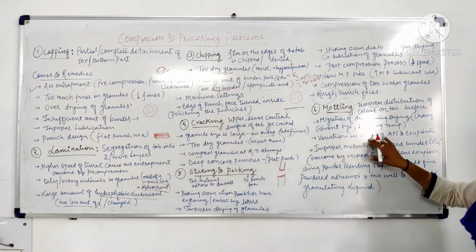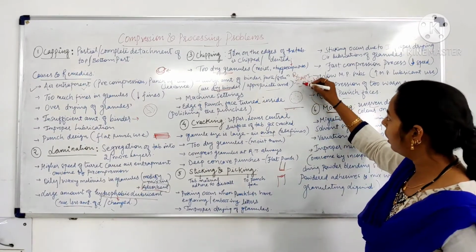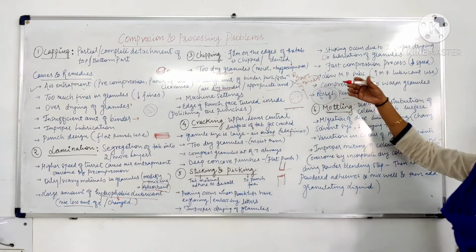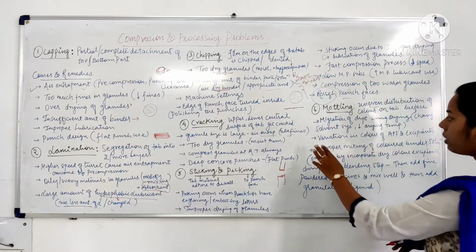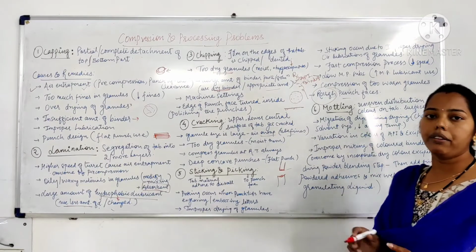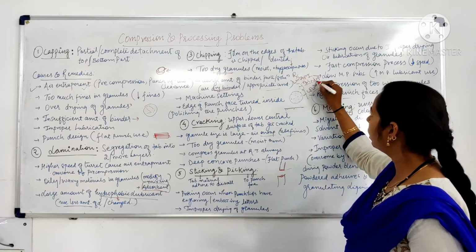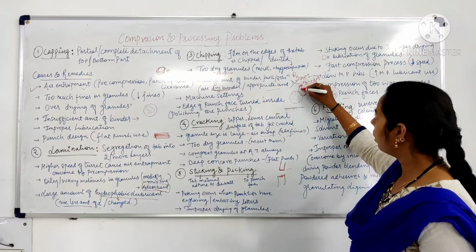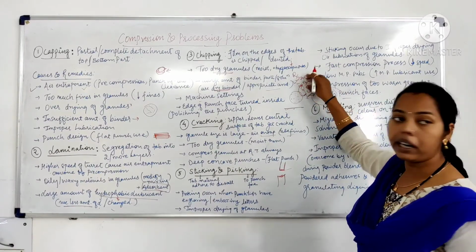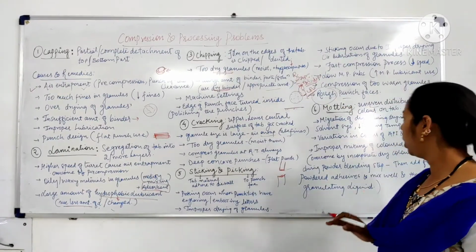After that, variation in color of API and excipient. If there is variation in the API color and excipient, this again could lead to mottling. After that, improper mixing of colored binder solution. If we are adding the coloring agent along with the binder solution, the coloring agent should be properly mixed with the binder, and after this the binder solution should be properly mixed with the other content of the formulation.